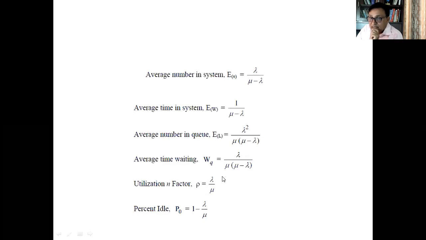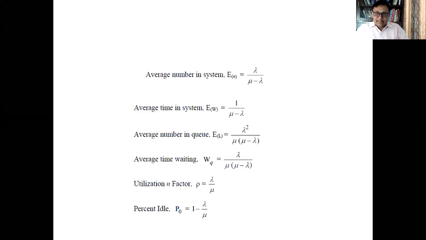That means mean arrival rate divided by mean service rate. Now this rho will explain how busy the system is, how much probability there is that the system is busy. But if you have to calculate the probability that the system is at zero, that means zero customers in the system, P0, where P is a probability and zero means zero customers in the system, that is 1 minus rho. So 1 minus the utilization factor will be the percentage a system will remain idle.